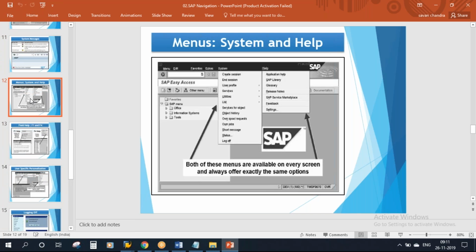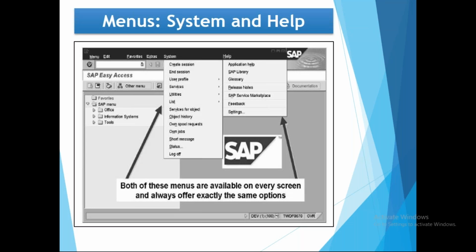Next one is menu, system and help. When you are working on the SAP system, there are two options here. One is System. From the system menu, you can execute certain functions. And using Help, you can go to the SAP library, go to some notes, and make certain settings also. Both the System and Help menus are available on every screen and always offer exactly the same options.